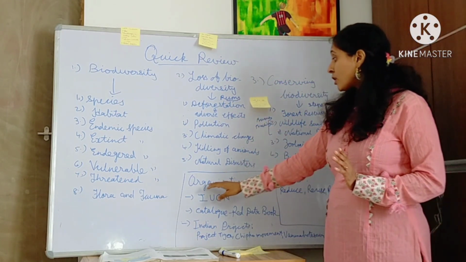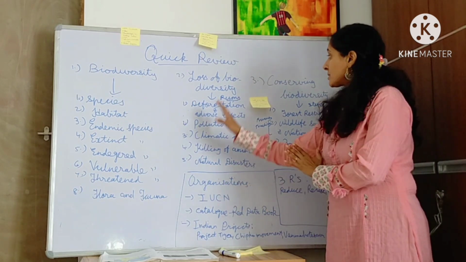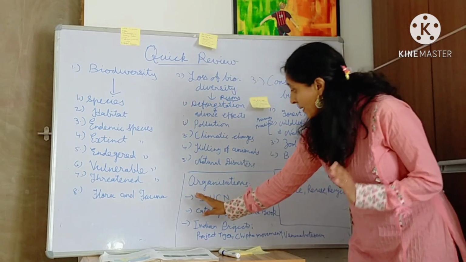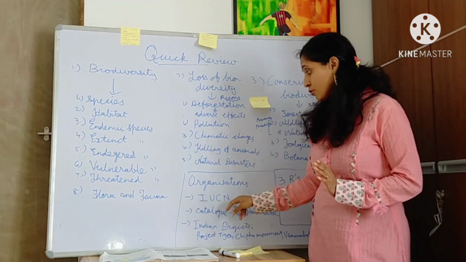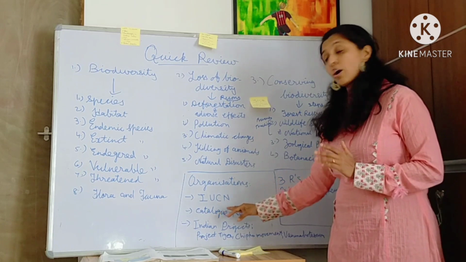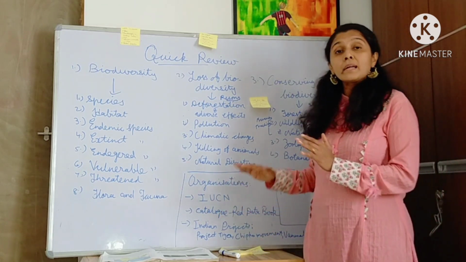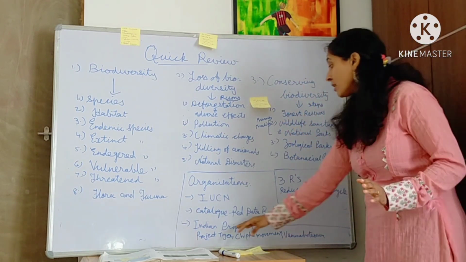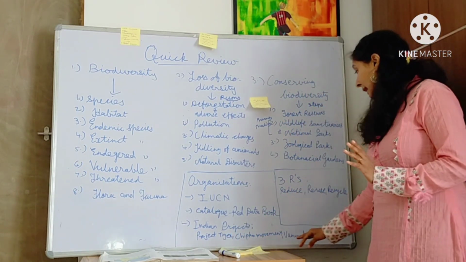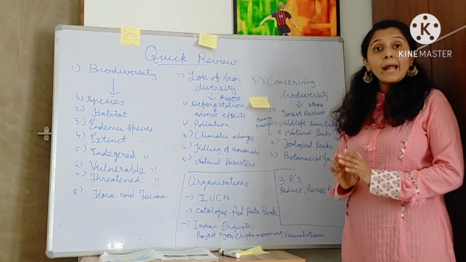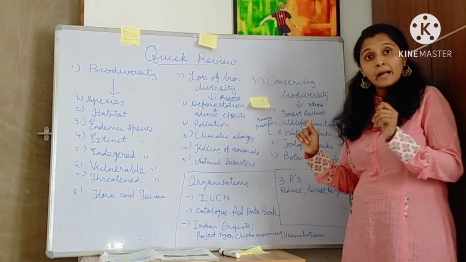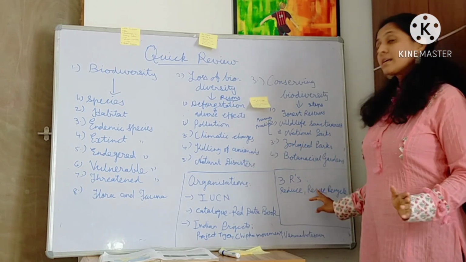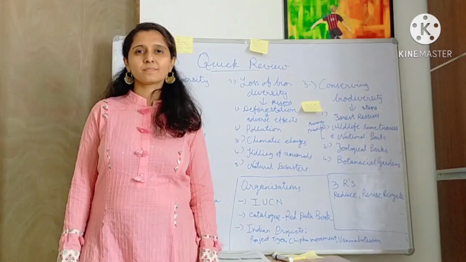And we learned about the organizations that work for this prevention. One of the main organizations is IUCN. IUCN's catalog is called the Red Data Book, and some Indian projects that have gained recognition all over the world are Project Tiger, the Chipko movement and the Van Mahotsav program. At the end of this review, we should follow the 3 R's: reduce, reuse and recycle.